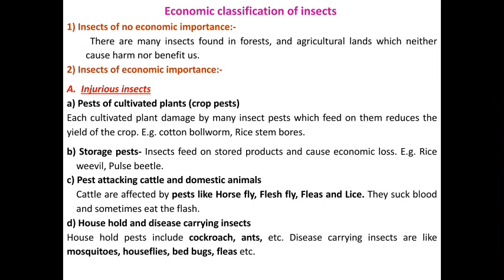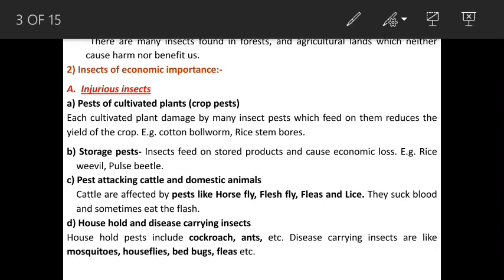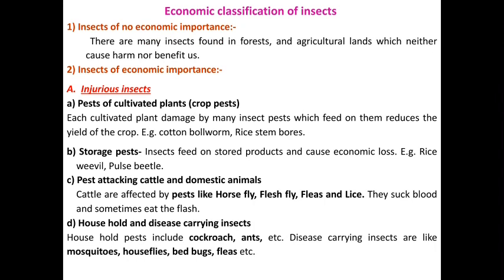Next is household or disease carrying insects. Household pests include cockroaches, ants, etc. Disease carrying insects are like mosquito, housefly, bedbugs and fleas that cause different types of disease in human beings.